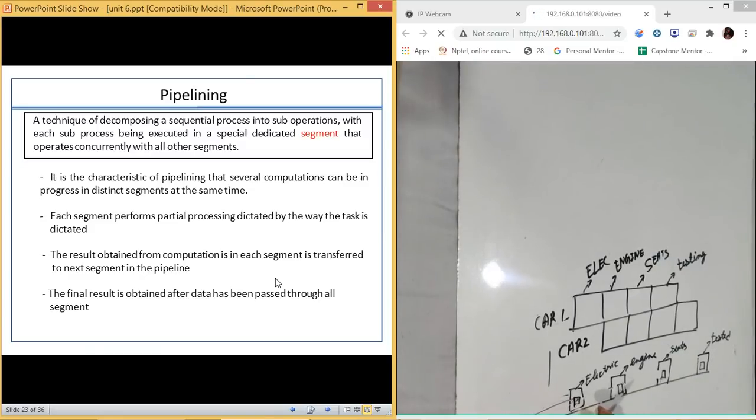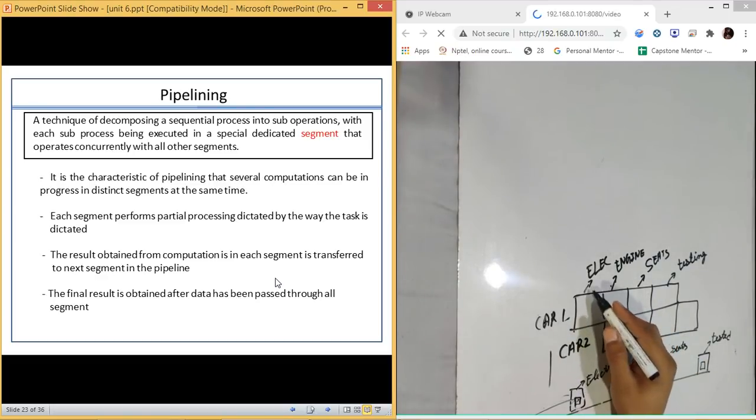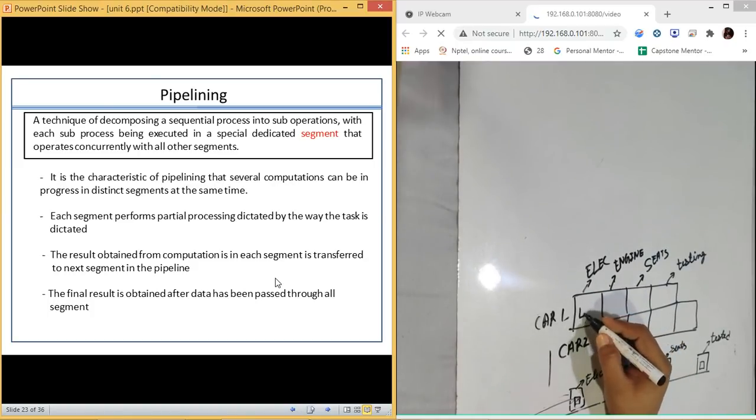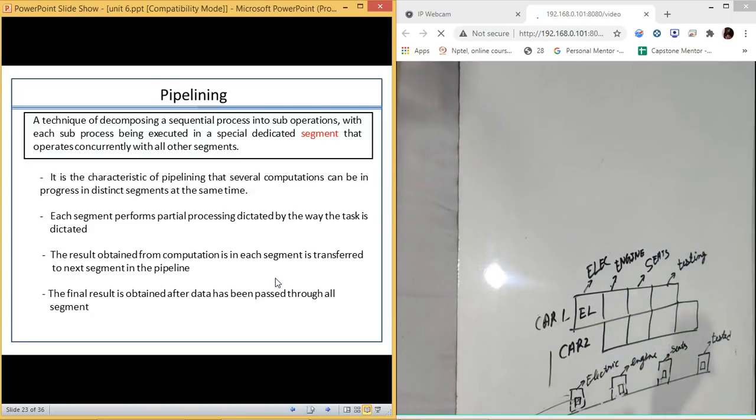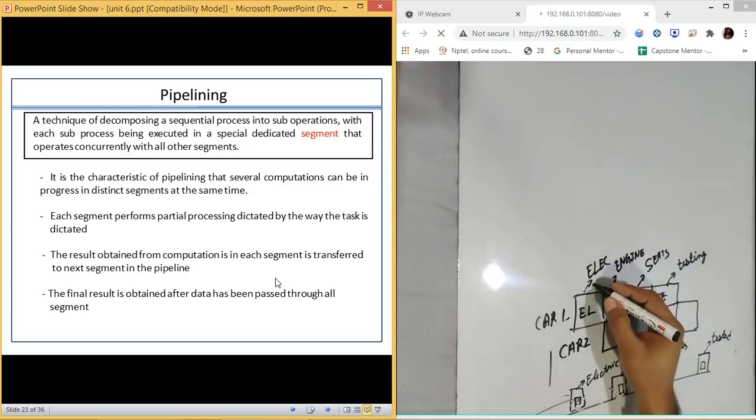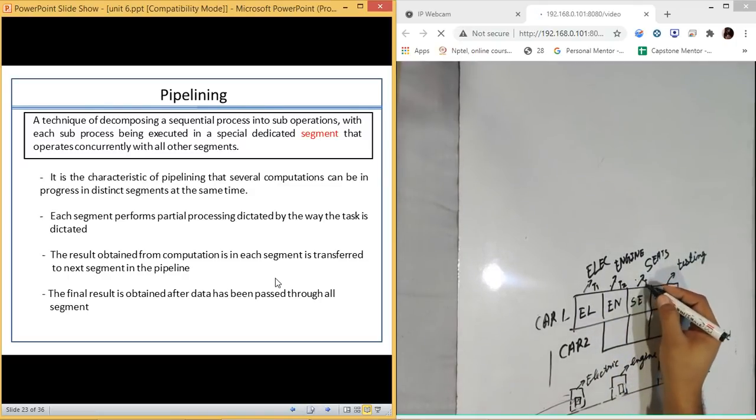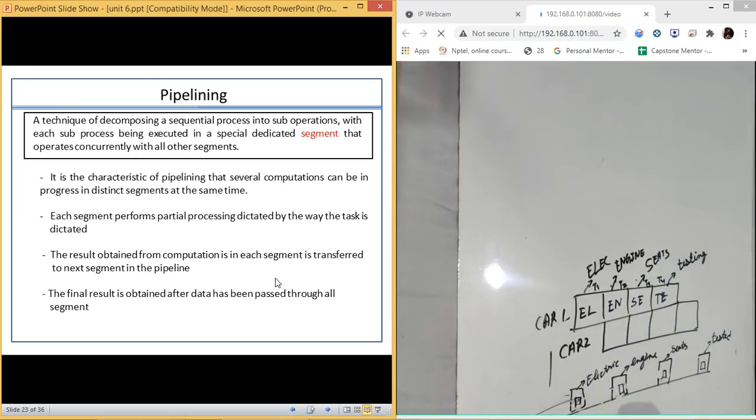Now let us just put this example here. So what is going to happen? First of all, at this place, this is car 1. So car 1 is going to have the electricity work done. Then at this place, this is the time t2. It is going to have engine work. This is having seating work. This is having testing work. Now, if this is going to be time t1, t2, t3, and t4, what is going to happen?